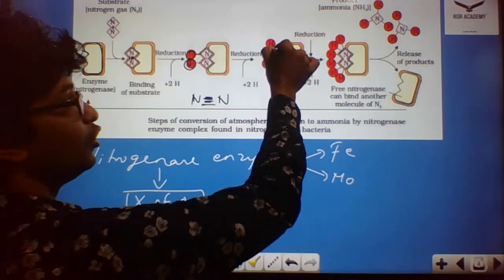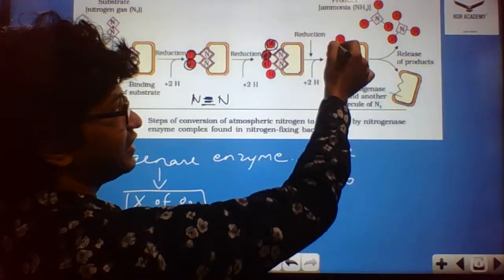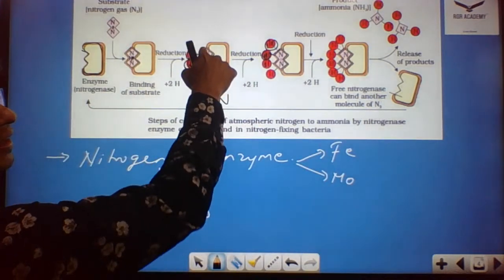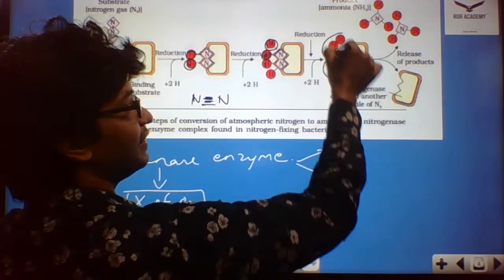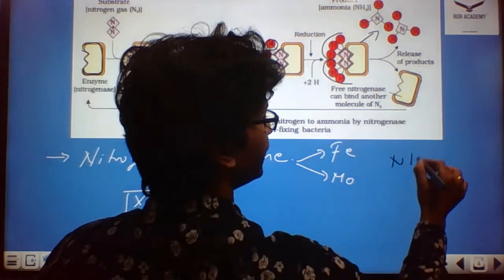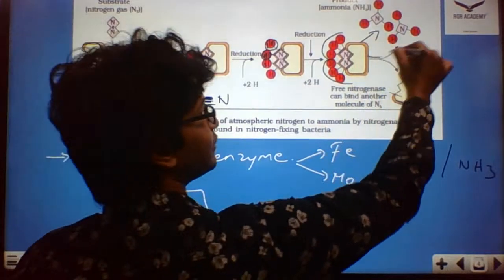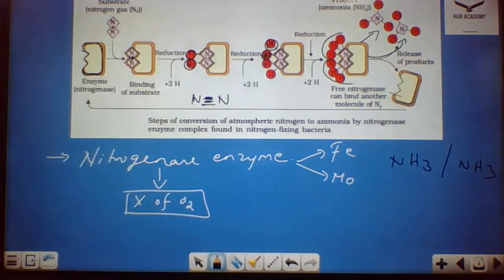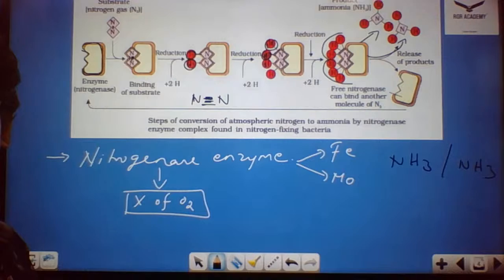Then again, 2 hydrogens come and bind over here. Then again the reduction takes place, and the bond between these 2 nitrogens breaks. Then you could see 3 hydrogens with this N, and here it's 3. So eventually what you get is ammonia. Ammonia is NH3. You get 2 NH3 on the whole from 1 nitrogen molecule, and there will be release of products. This is how the nitrogenase enzyme fixes the atmospheric nitrogen.